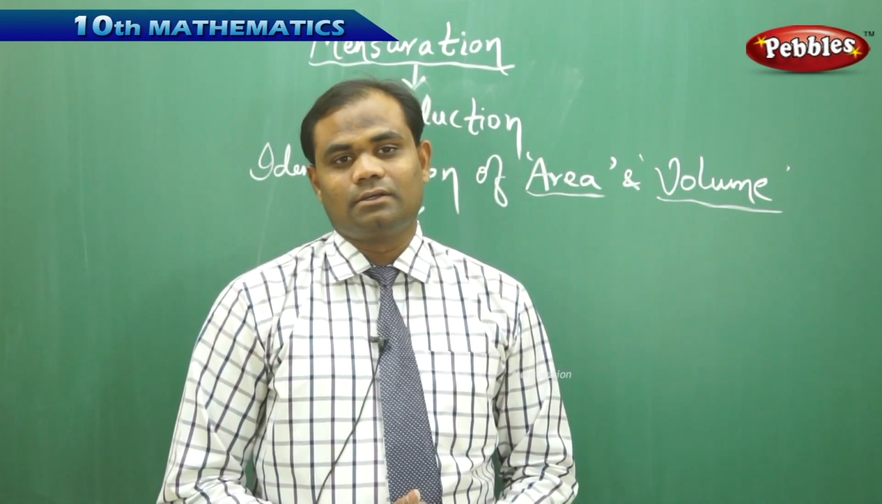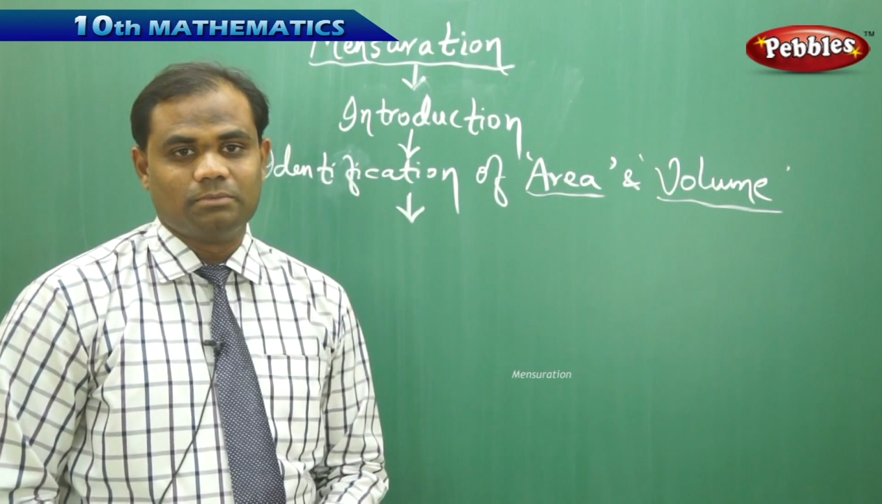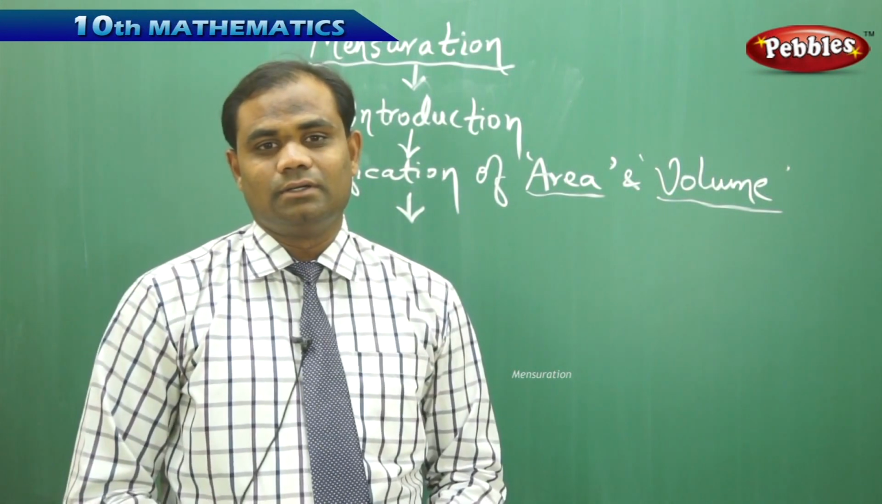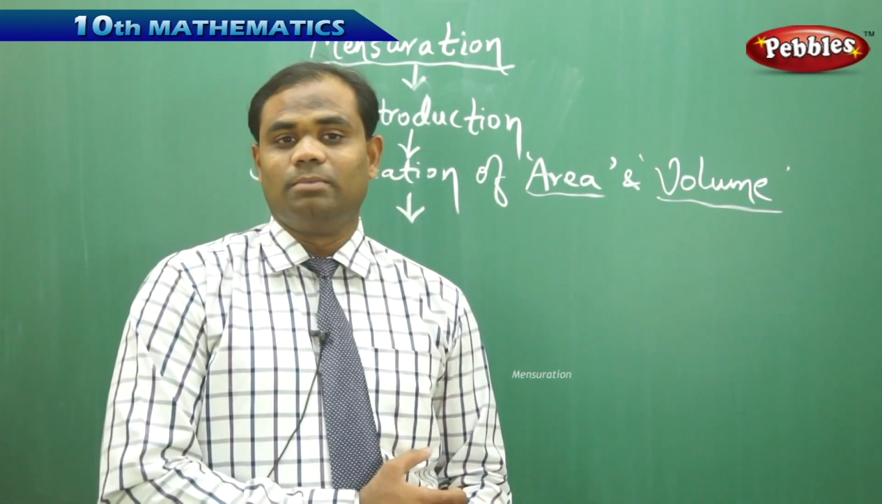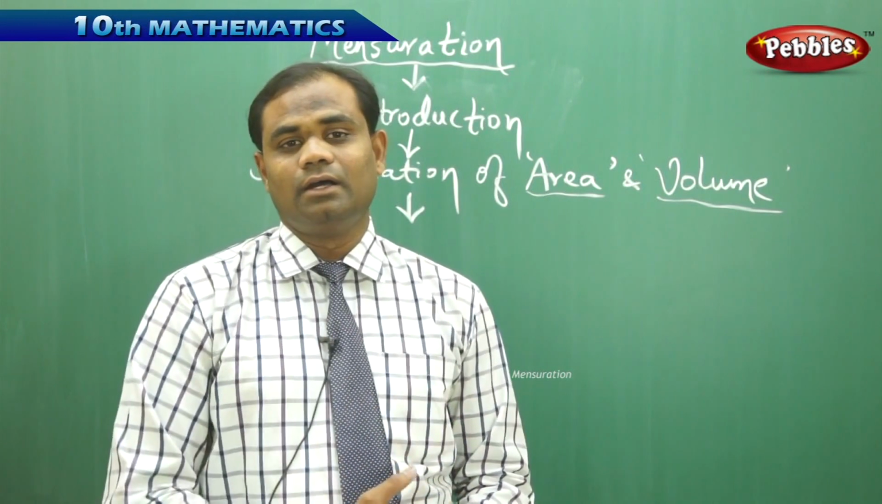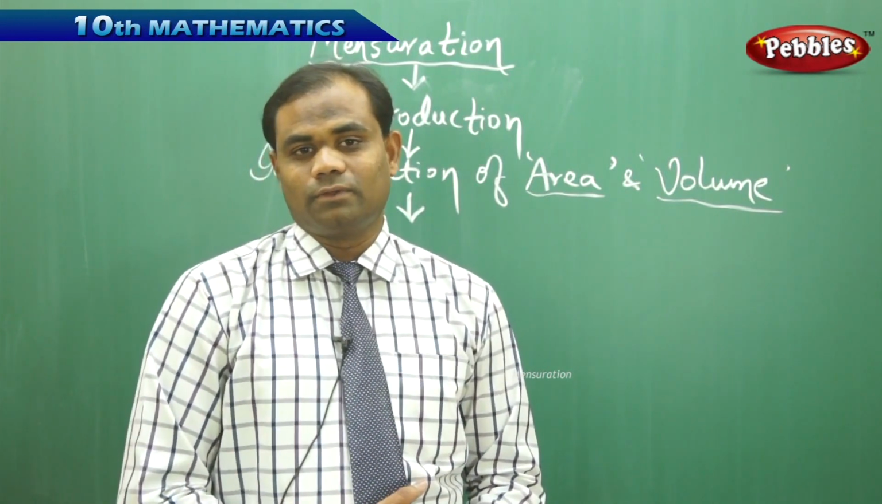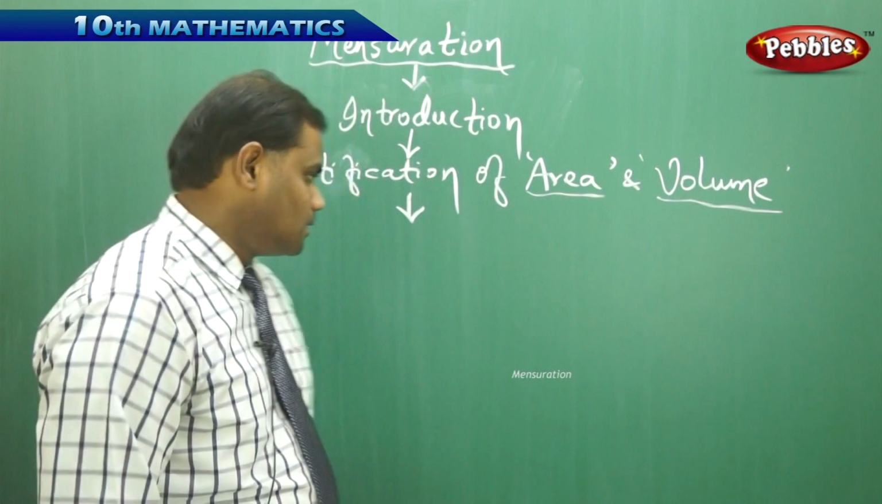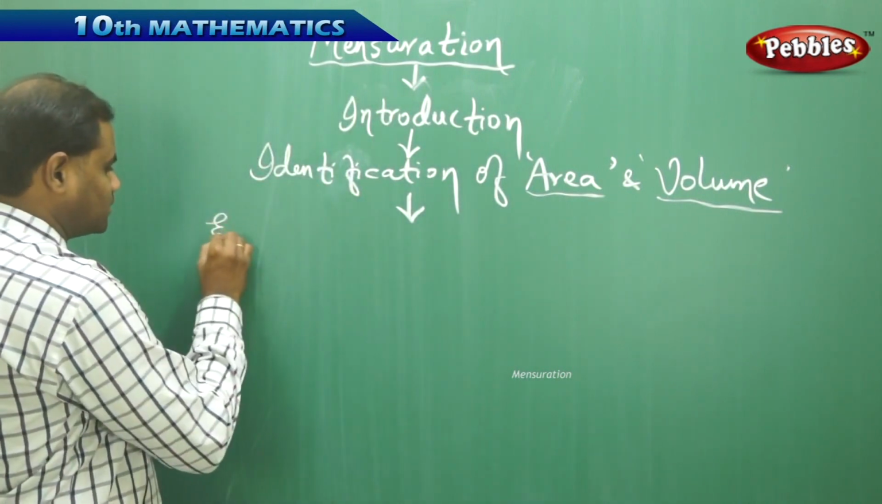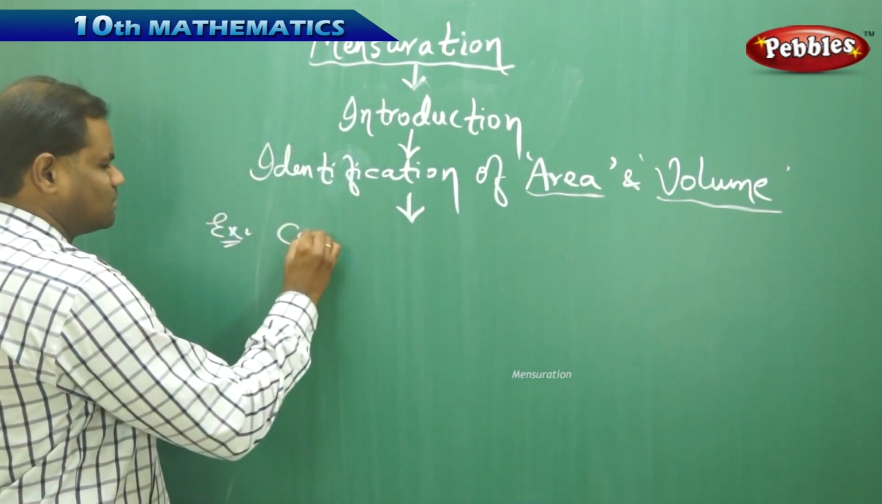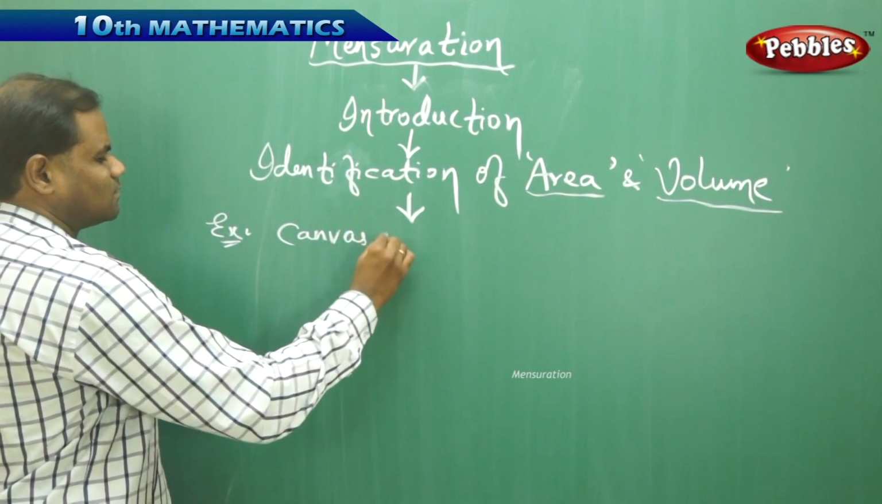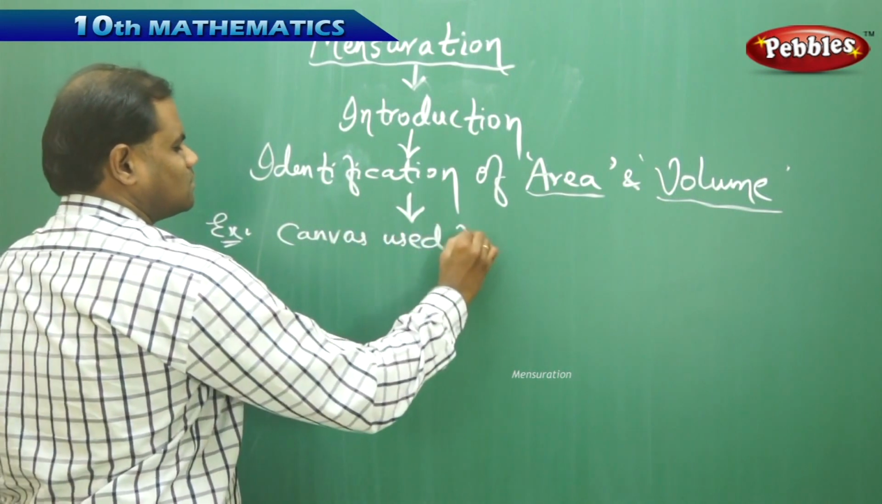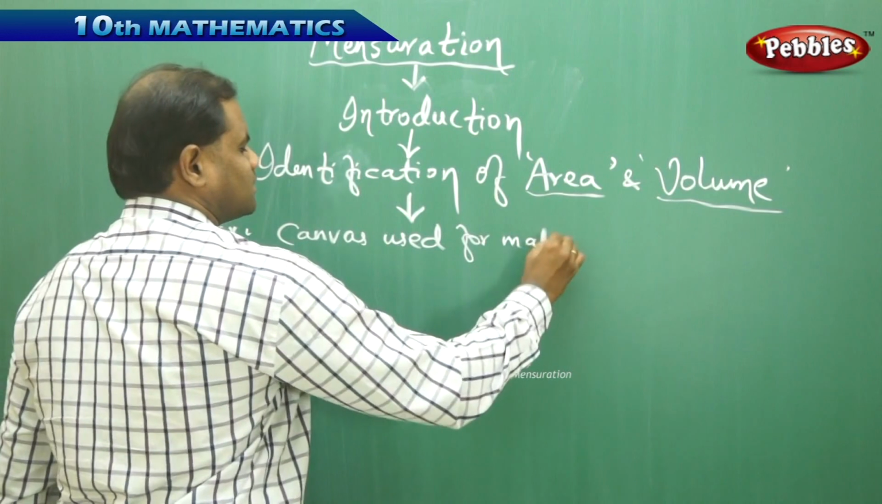So finally, we just try to take some example problems to identify whether the situational problem is related to finding the area or the volume of the given problem. So initially, let me start with the canvas used for making a tent.